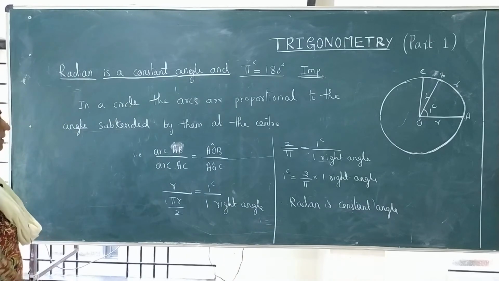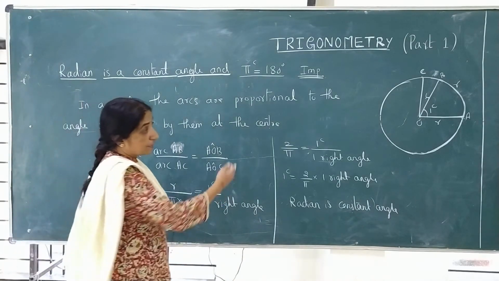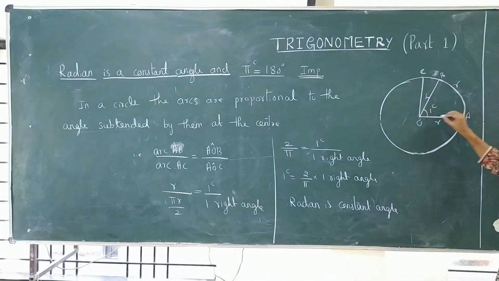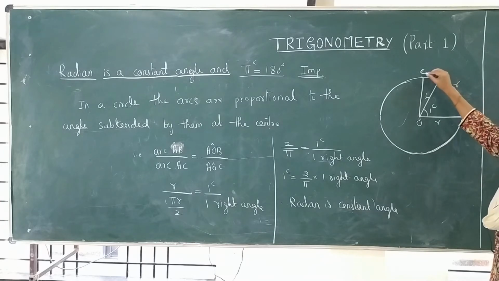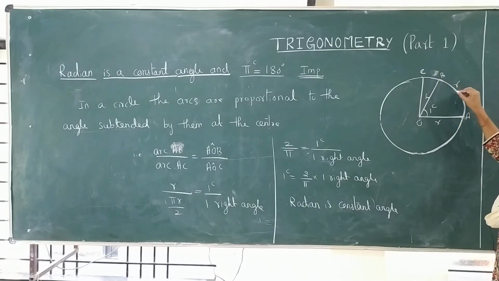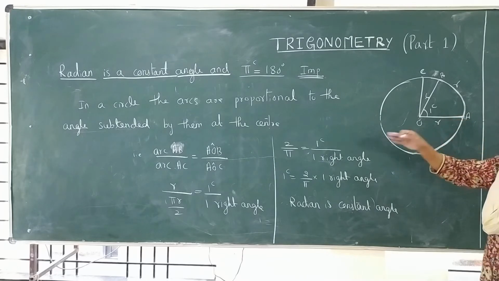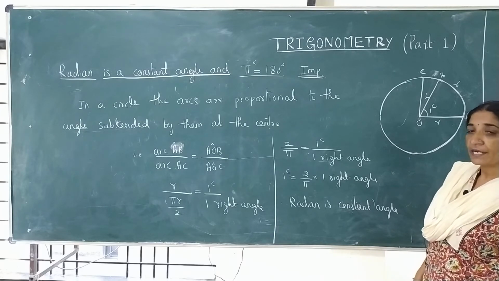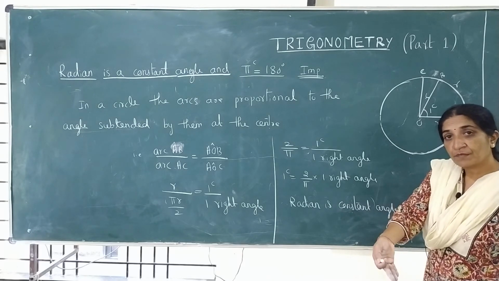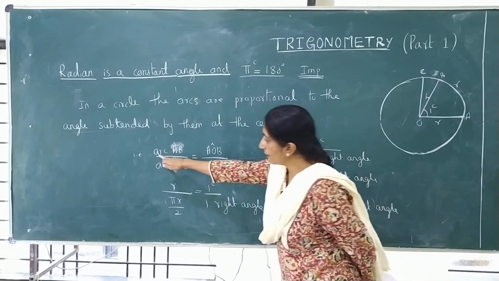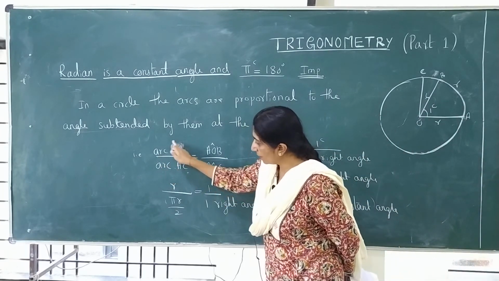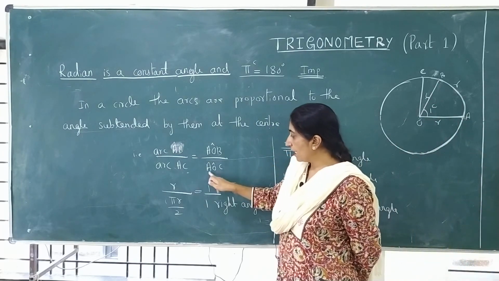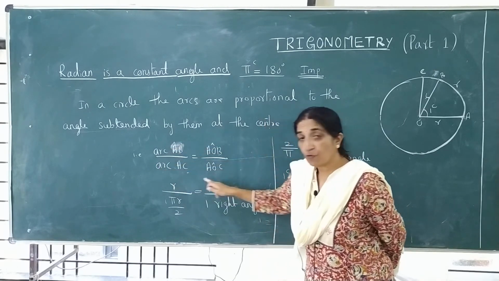So, this again I am explaining. This is basic geometry studied in high school. The arc AB makes an angle AOB and arc AC makes an angle AOC. Here in a circle the arcs are proportional to the angle subtended by them at the center, whatever the angle made by them. See, arc AB upon arc AC. Arc AB makes an angle AOB, and arc AC makes AOC. Now you are familiar with all the four values.